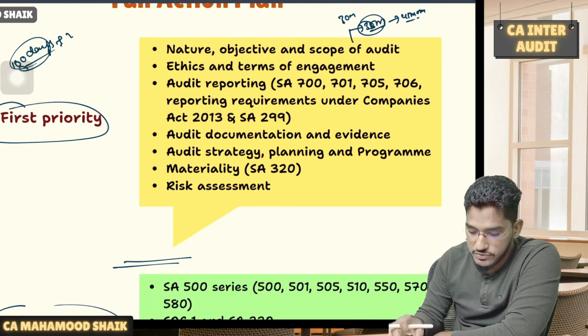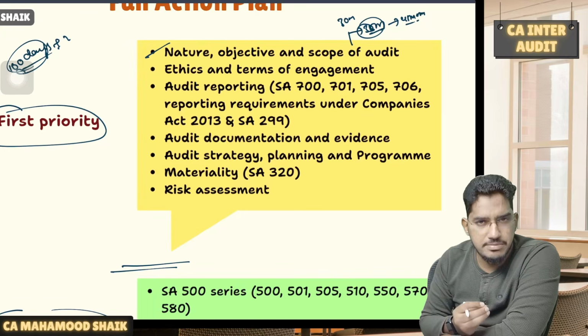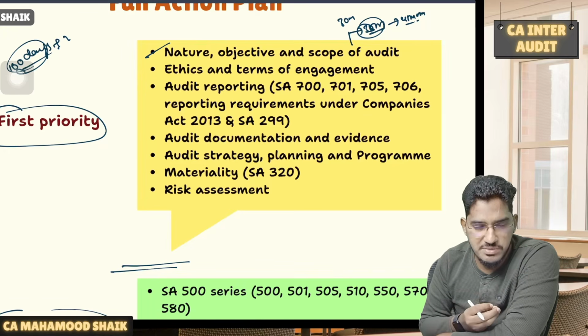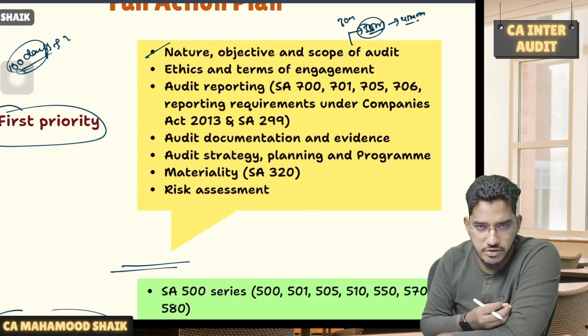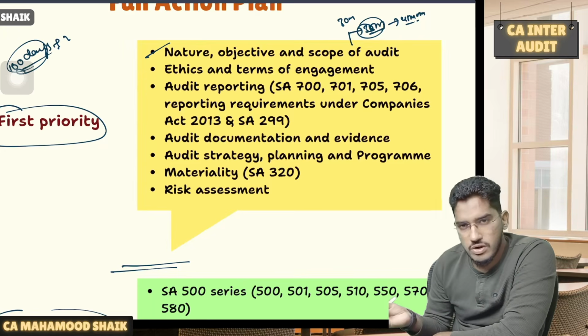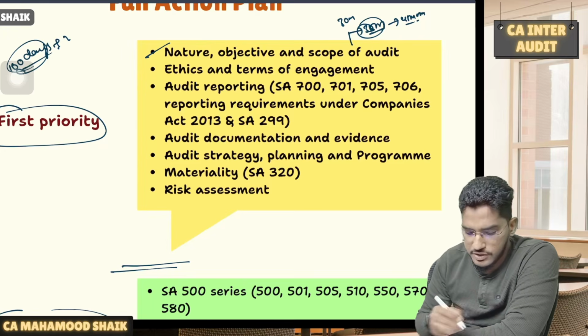Okay, so what is that bunch of chapters? Number one, nature, objective, and scope of audit. Very simple chapter, very small chapter. All the fundamental concepts will be there in the nature, objective, and scope of audit. Like what is the origin of audit, what is the scope of audit, and what is included, what is not included. So like that, all the fundamental aspects will be there. Very simple chapter, compulsory question.